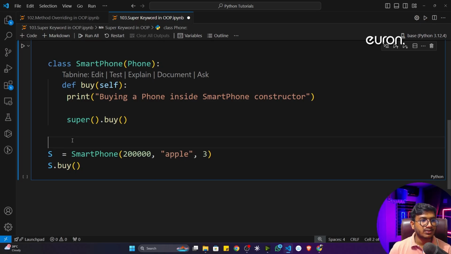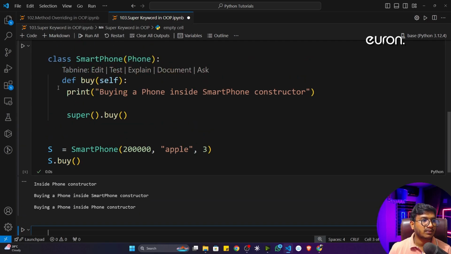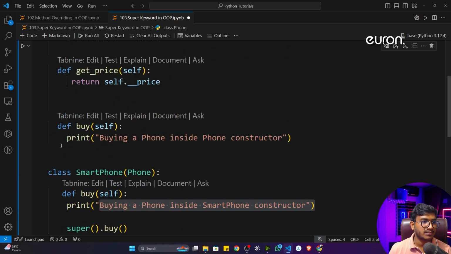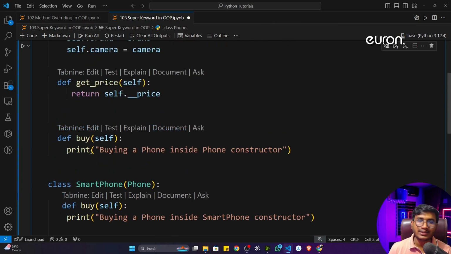If I now execute the program, see, both buys are getting executed. First this one gets executed, buying a phone inside the smartphone constructor, then buying a phone inside the phone constructor. That means this one is also getting executed. So that's how, with the help of the super keyword or super function, you can access your parent class attribute as well as the method. So this is for accessing the method.